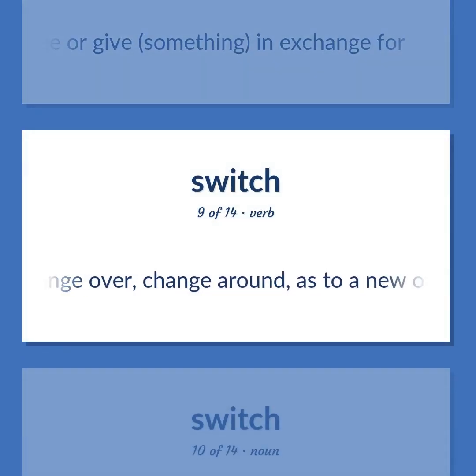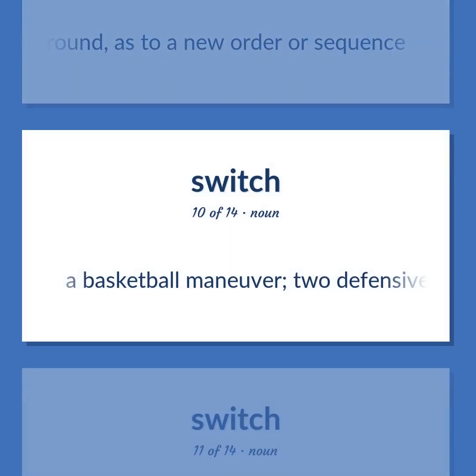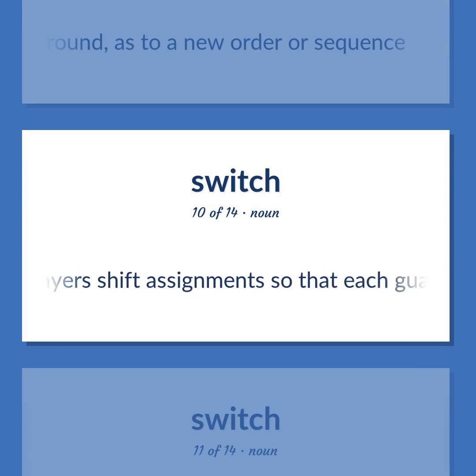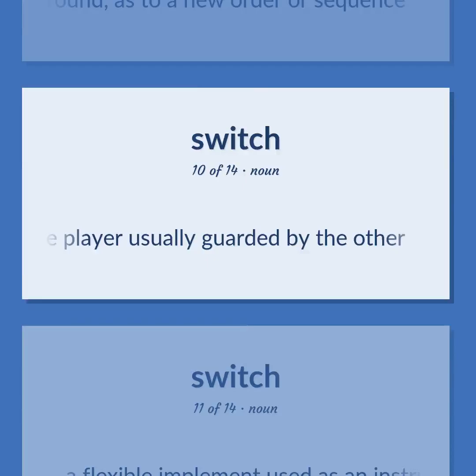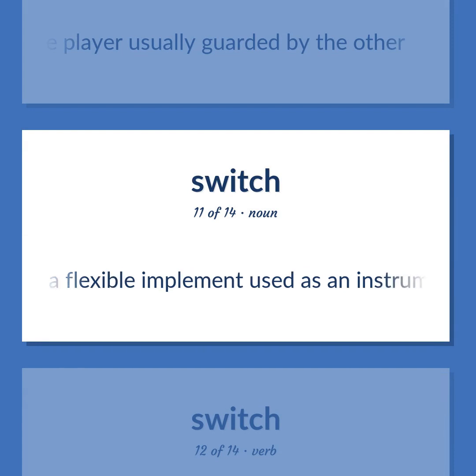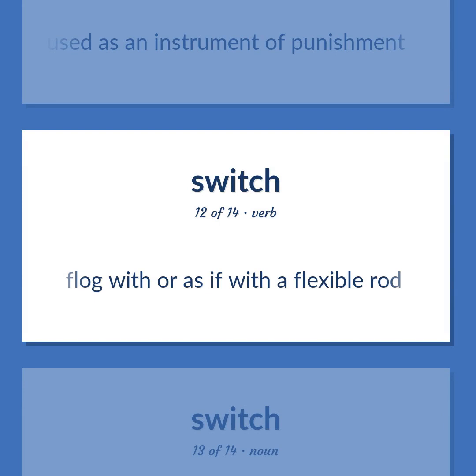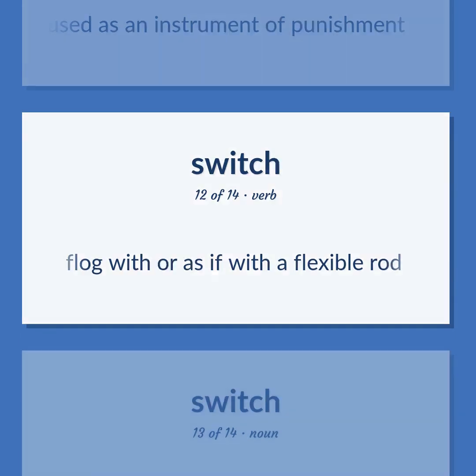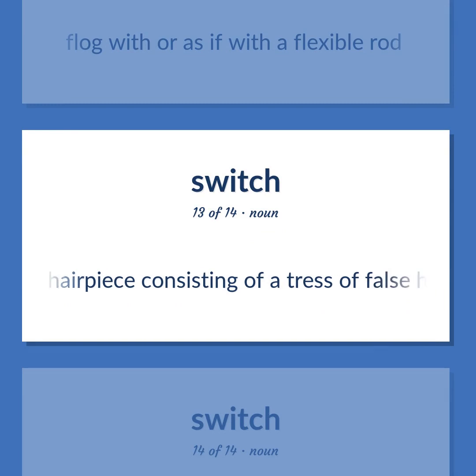Change over, change around, as to a new order or sequence. A basketball maneuver. Two defensive players shift assignments so that each guards the player usually guarded by the other. A flexible implement used as an instrument of punishment. Flog with or as if with a flexible rod. Hairpiece consisting of a tress of false hair, used by women to give shape to a coiffure.